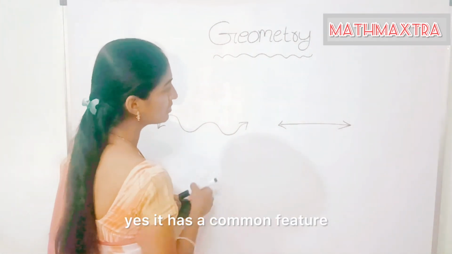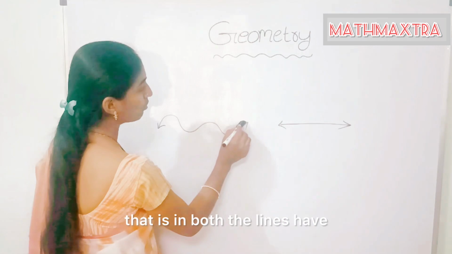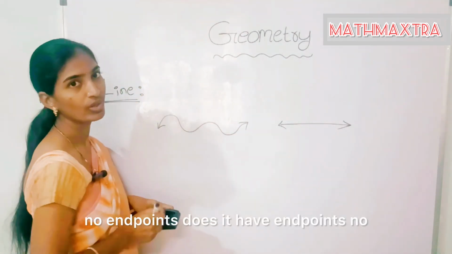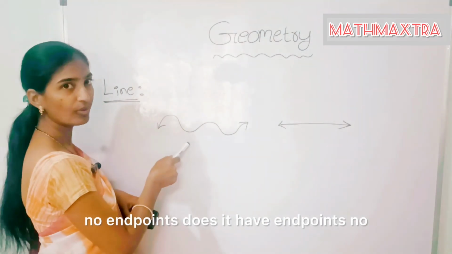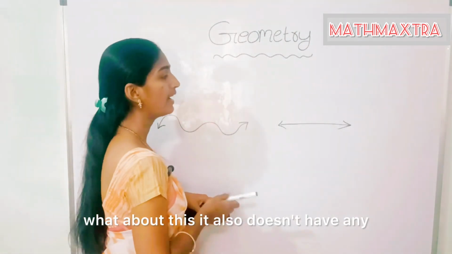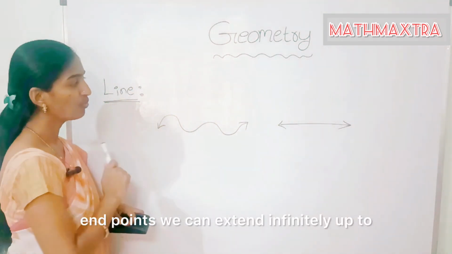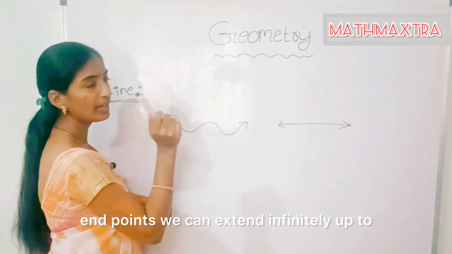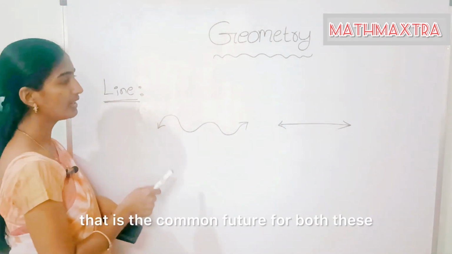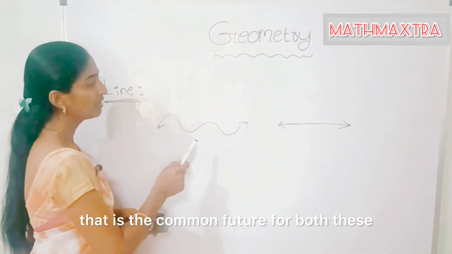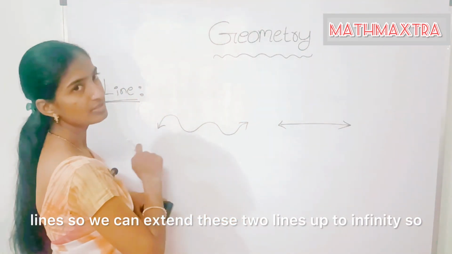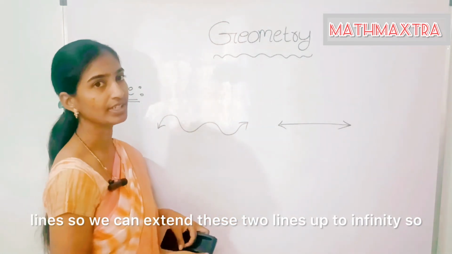Yes, it has a common feature: both the lines have no endpoints. Does it have endpoints? No. What about this? It also doesn't have any endpoints. We can extend it infinitely in either direction. So that is the common feature for both these lines. We can extend these two lines up to infinity.